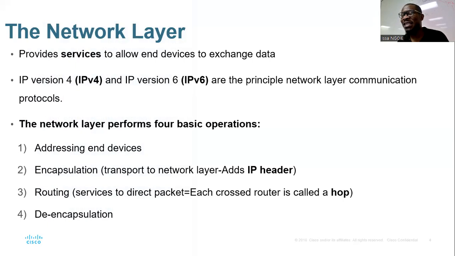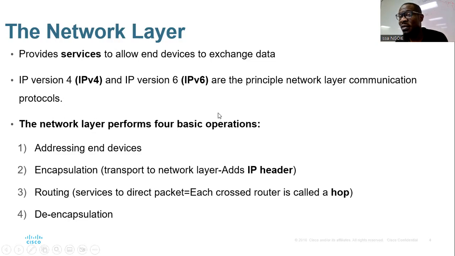Your PC needs to talk to another PC, so the network layer will provide the services that allow those two PCs to exchange data. You got your phone, you want to talk to another phone, the network layer will provide services that allow those two devices to talk.